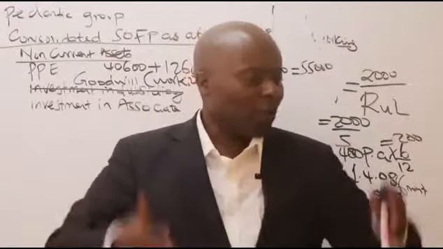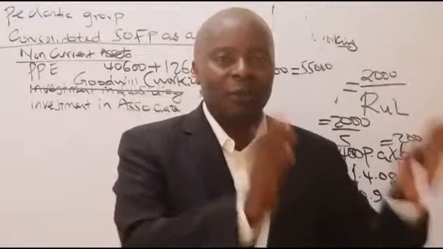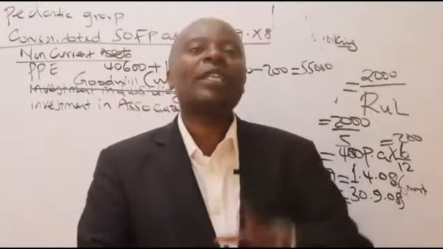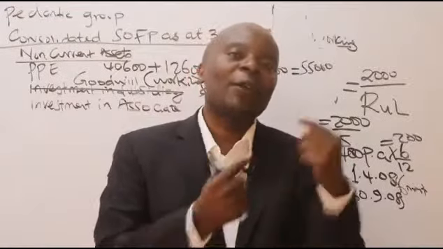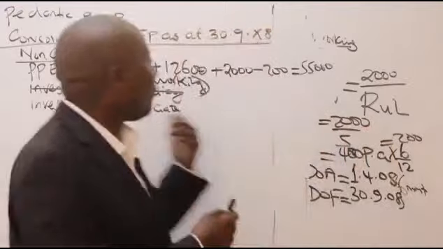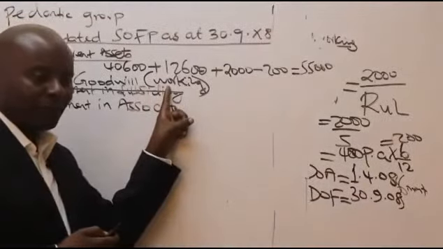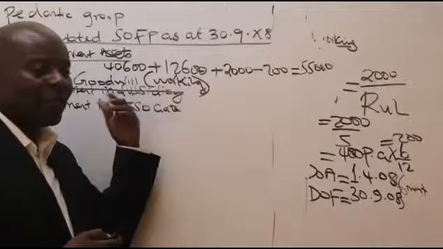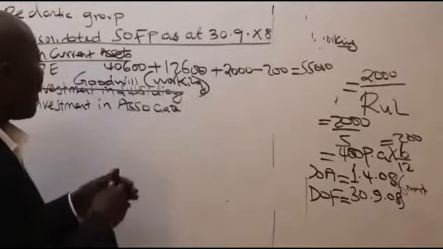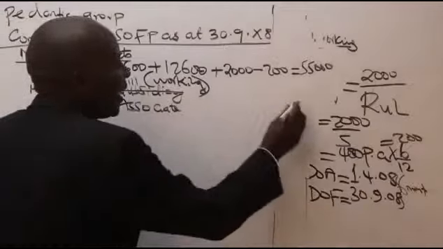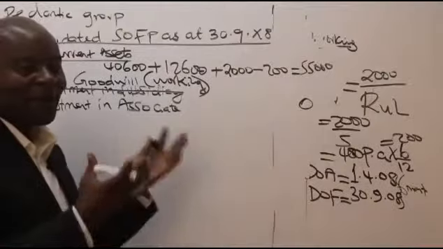In an exam, you look at how to get the easiest marks easily, right? It is by doing this and this and moving on. So that later on, if I get time, I can easily come back. So what I'll do, if you're doing an exam, I'll just write here working. And at times I'll even say that working, let it be done by the examiner himself. I don't want it. Investment in associate, I'll just leave it there and mention 0 there for the sake of filling up my question paper.